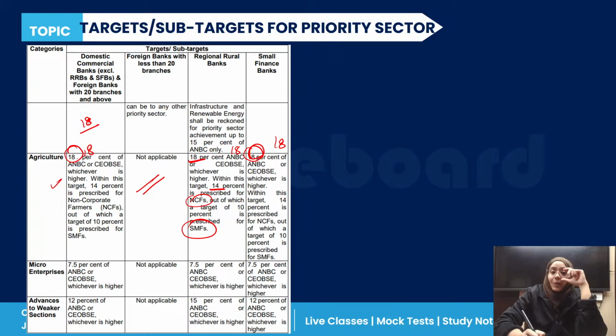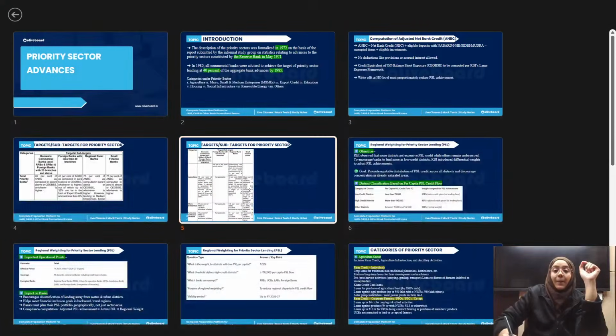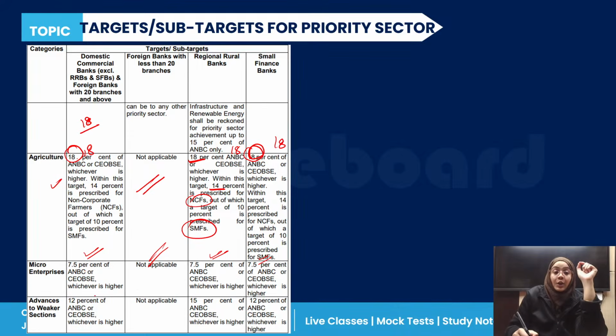Now, micro enterprises, the target is here. If you are a domestic commercial bank or a foreign bank which has 20 plus branches, it is 7.5%, not applicable here, again 7.5% of ANBC or COBE, whichever is higher. And finally, the advances to the weaker section. If we talk about the advances to the weaker section, 12% here, not applicable here, 15% and 12%. So these are the updated targets for the priority sector.